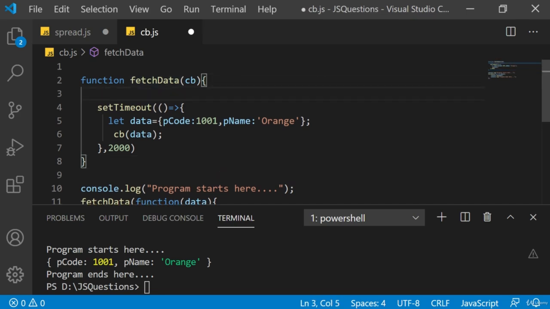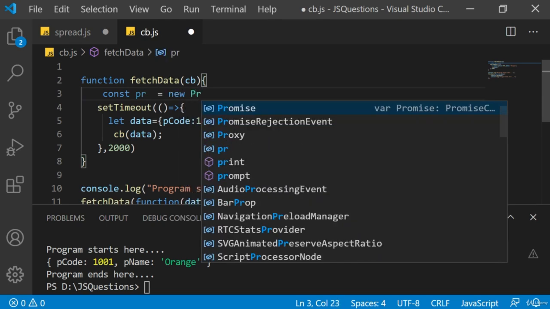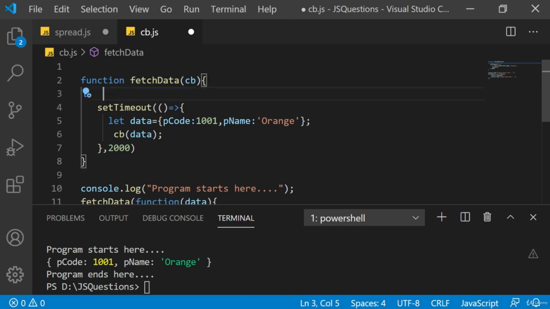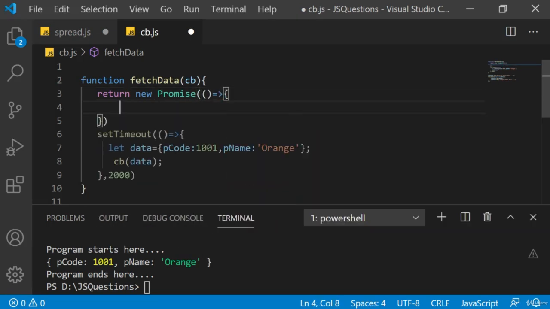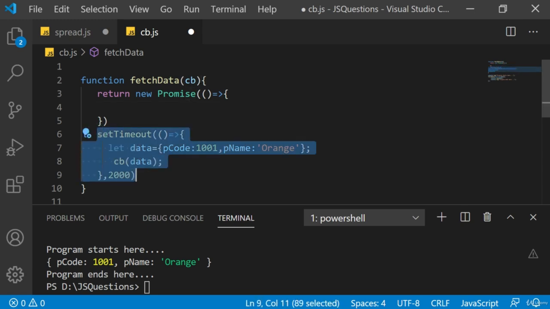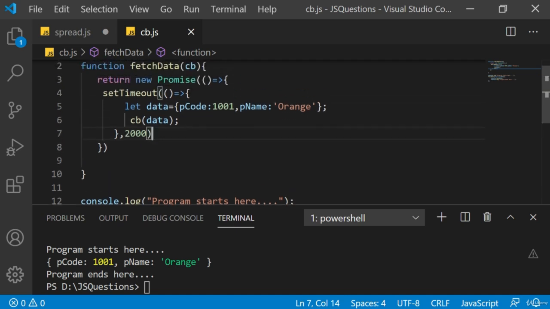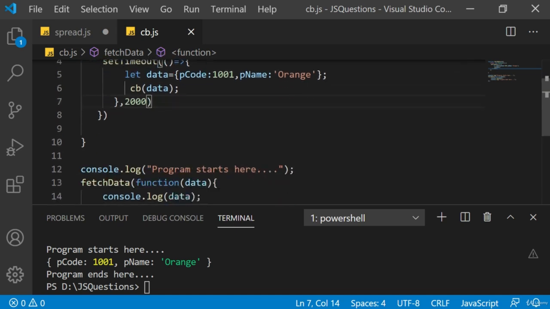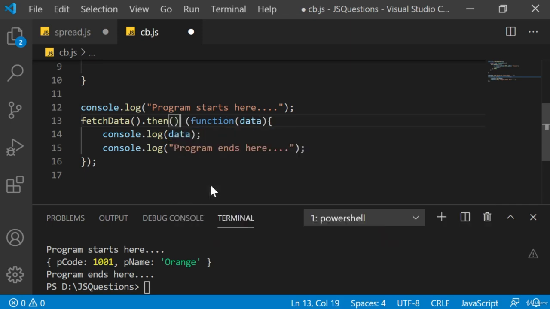So certainly you can write an object PR is equal to new promise, and at the end you return this PR. But we have already seen that instead of writing this way, I can directly say that you return a new promise, right? So this I'm sure you are clear with. So I will have a callback function in it, and this set timeout code I'm simply shifting to this return statement. Alright, so now this function is returning a promise which we need to configure with then. So now the fetch data will be called, and then we attach the then method with it, which will have a callback function.